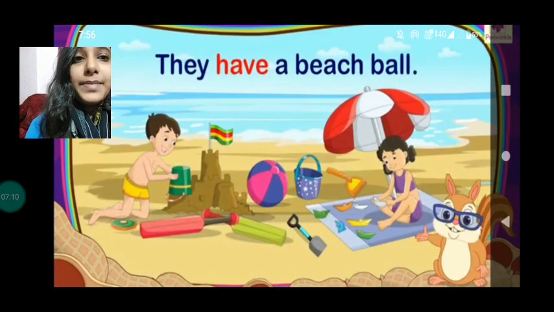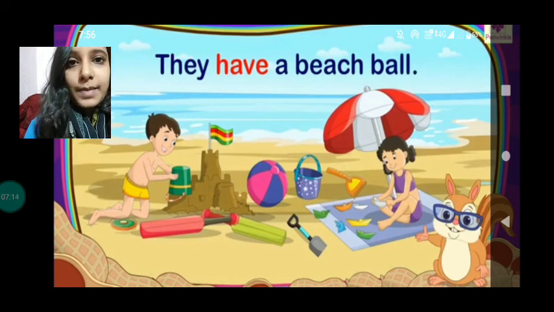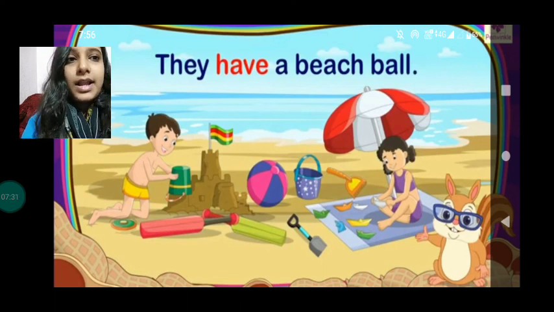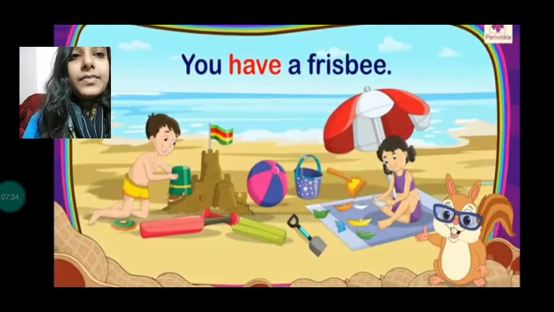They have a beach ball. They. Who? Jack and Jill. So we are talking about them and they are more than one in number. So we use they. When do we use they? We use they when we are talking about more than one person, place, animal or thing, right? So they have a beach ball. So we have used have because we are talking about more than one person, right?